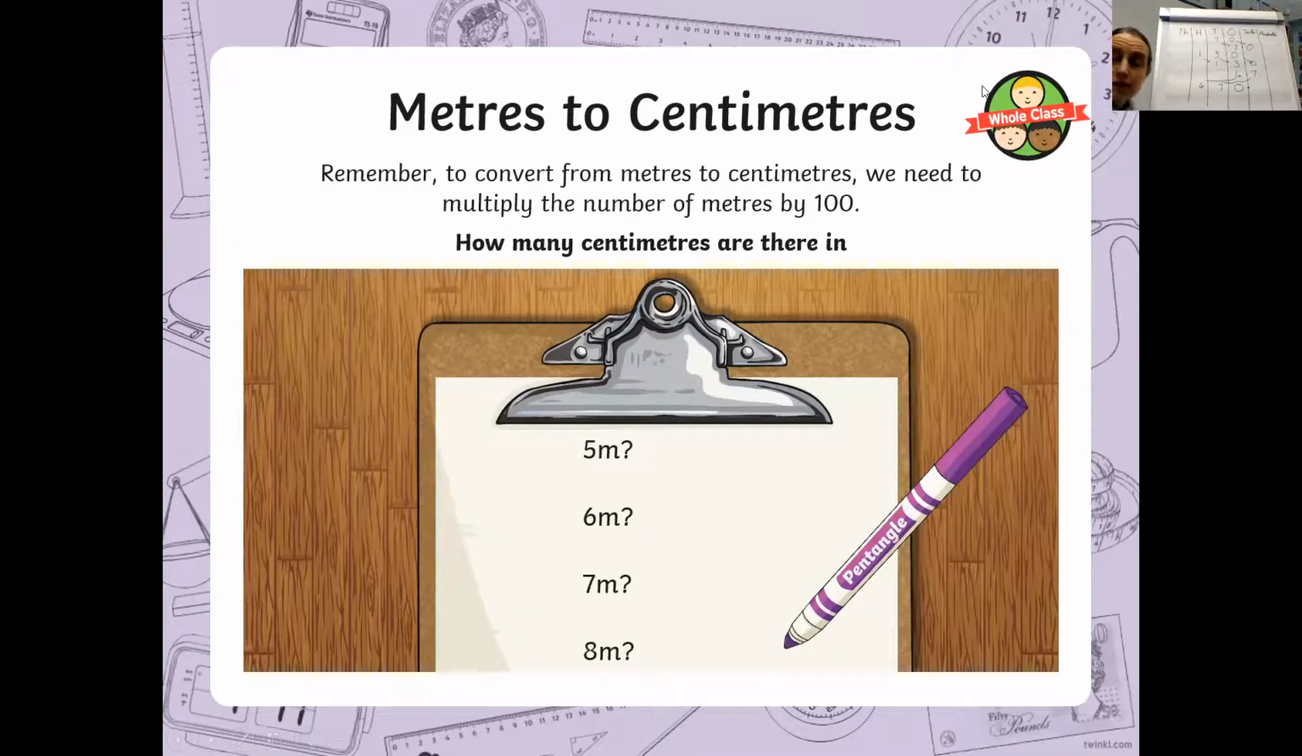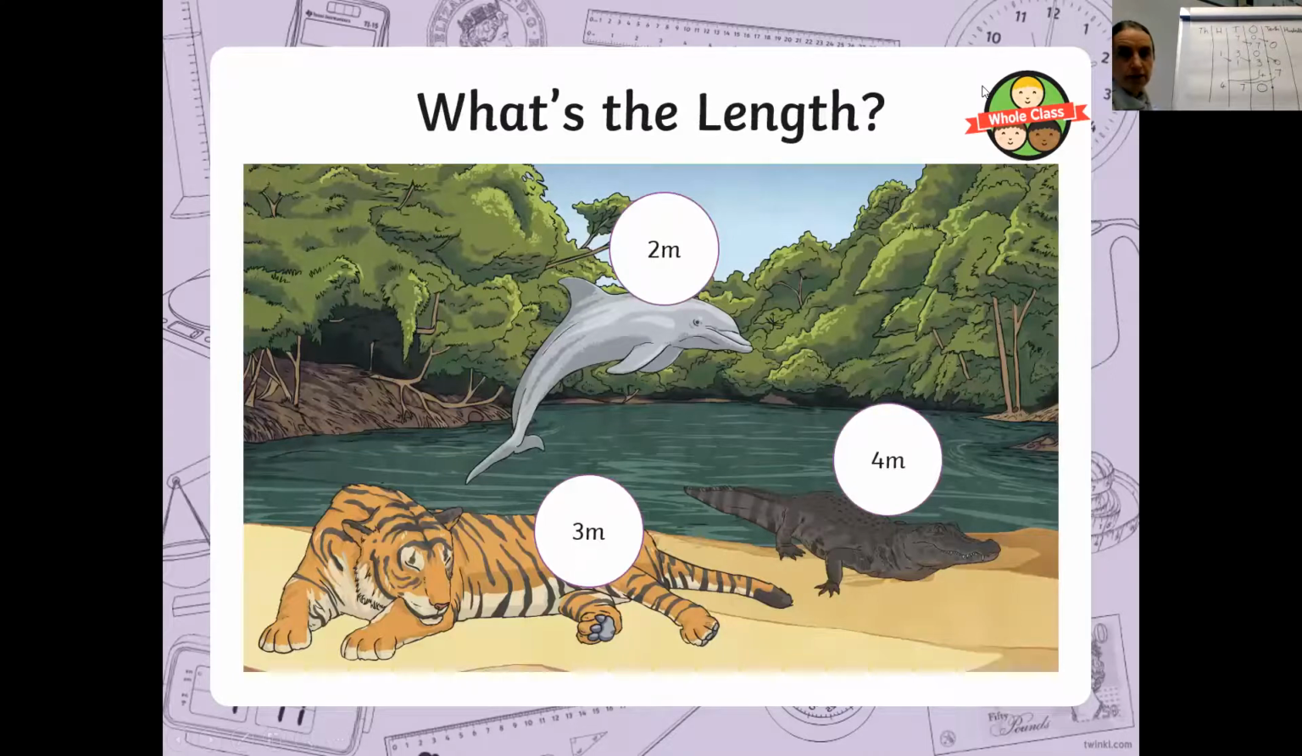There are some other examples there. If you feel you need a little bit more practice, pause the video at this point and try and multiply each of those numbers by 100 to go from meters to centimeters. So to go from meters to centimeters, we multiply by 100. So what do we think we need to do to go from centimeters to meters?